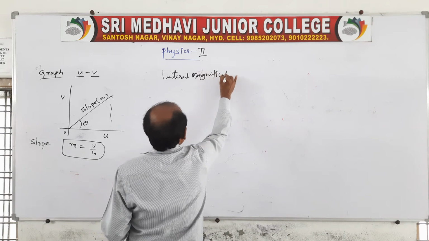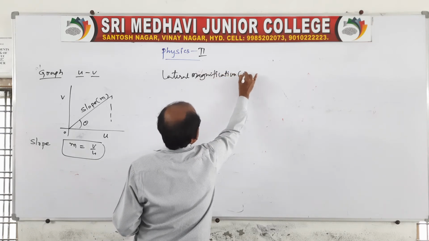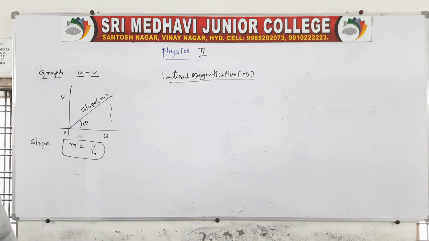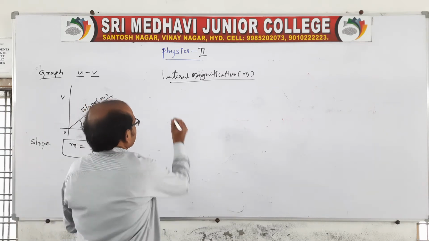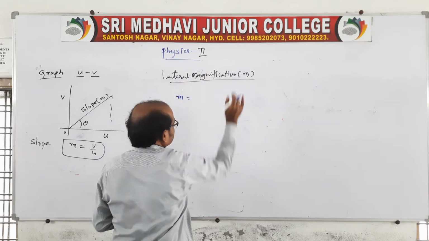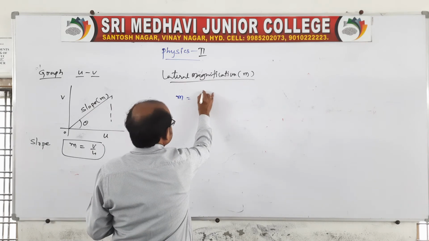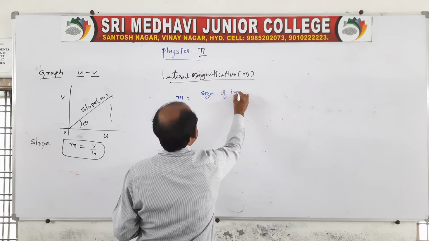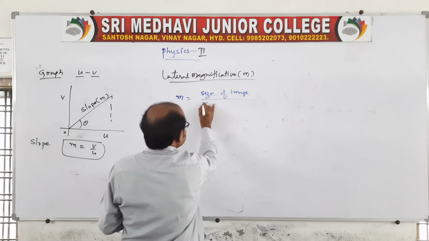This is very, very important for plane mirrors. Sir, what is the statement for lateral magnification? Lateral magnification is the ratio of the size of the image by the size of the object.